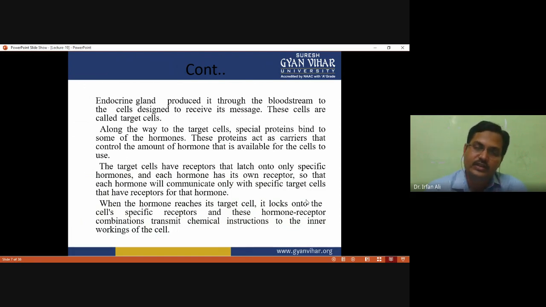These target cells have a receptor which is compatible with the hormone, and when the hormone reaches its target cell, it locks onto the cell's specific receptor. This hormone-receptor complex transmits chemical instructions to the inner workings of the cell. With the help of a secondary messenger, the message flows.